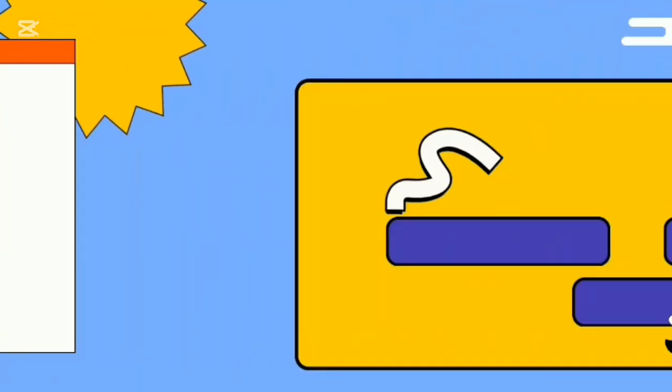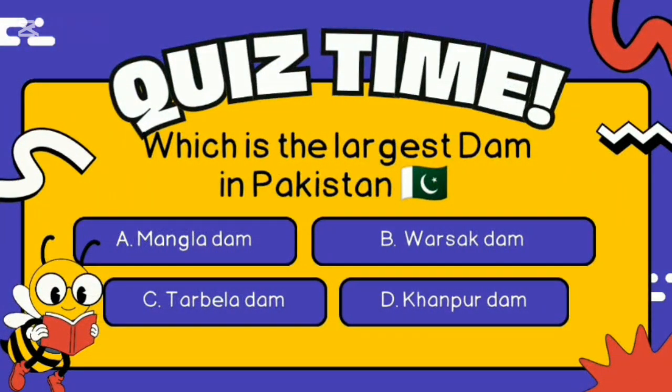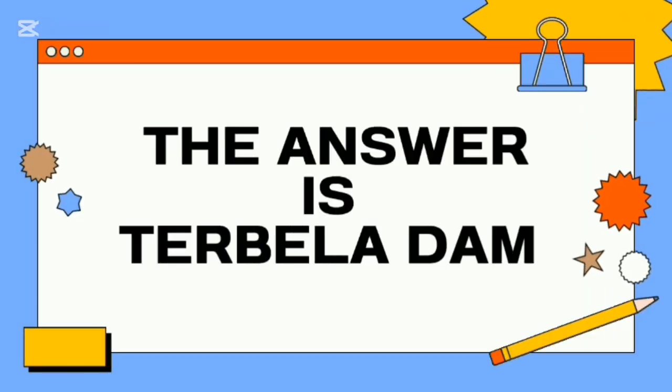Let's continue. Next question: which is the largest dam in Pakistan? A. Mangla, B. Warsak, C. Tarbela, D. Khanpur. And the answer is Tarbela Dam, which is on the Indus River.